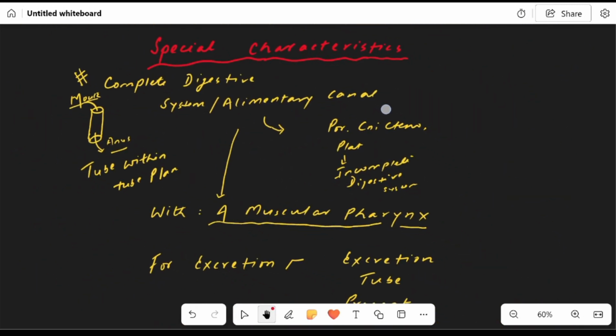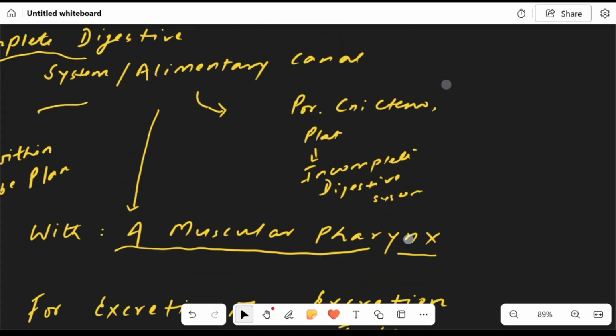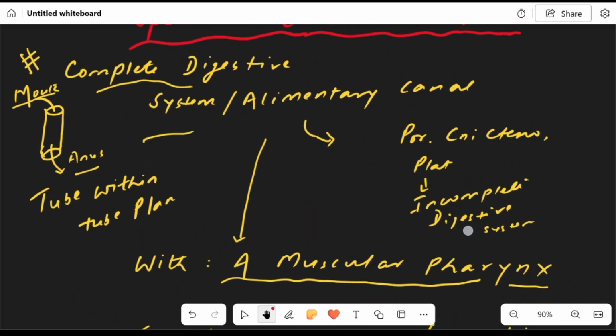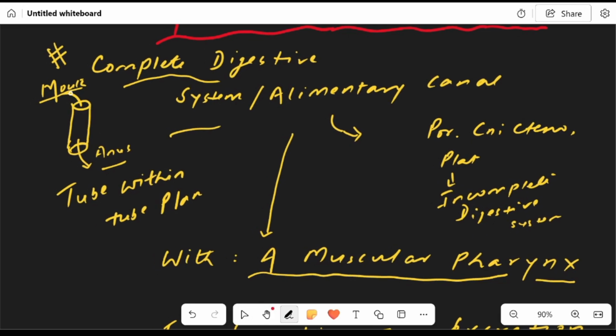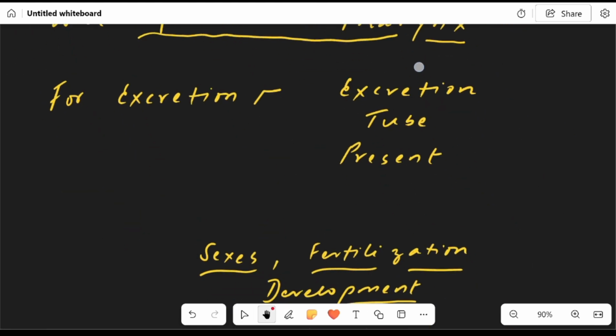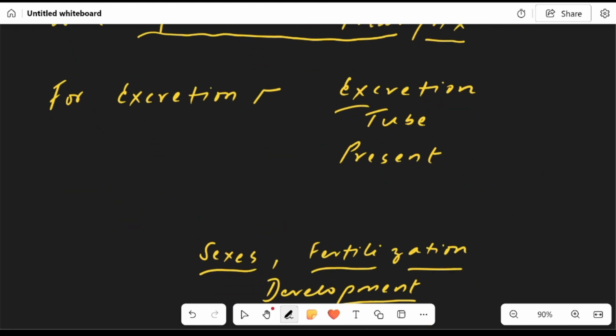For the first time, we find the complete digestive system or alimentary canal. We have two openings, for ingestion and excretion. This is called the tube within tube plan. And it has a complete alimentary canal with a muscular pharynx. In Porifera, Cnidaria, Ctenophora up to Platyhelminthes, we had an incomplete digestive system, that means a blind sac body plan. For excretion, here we have an excretory tube.